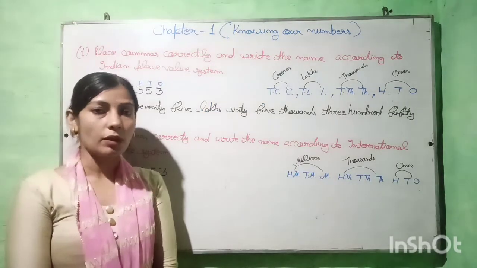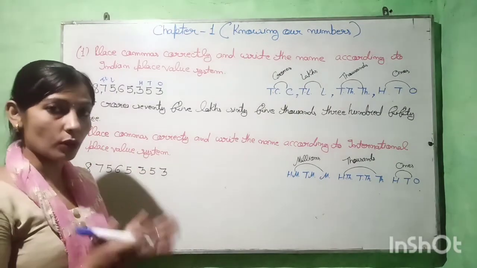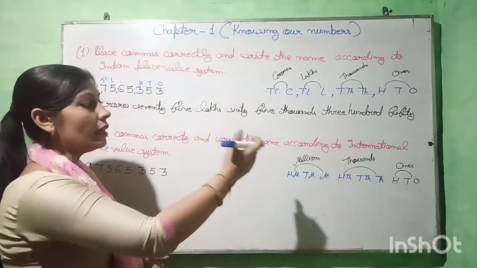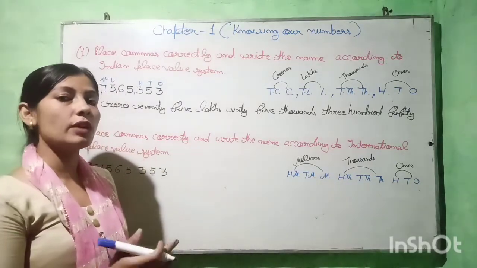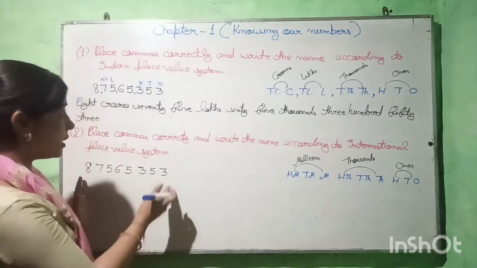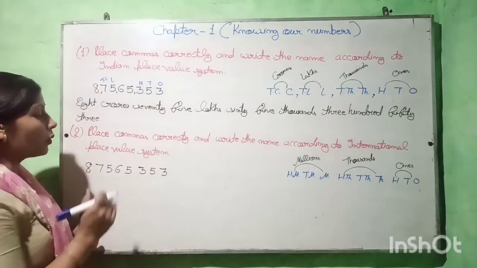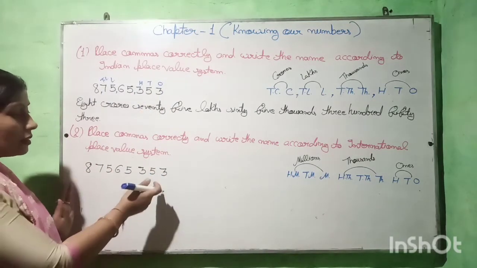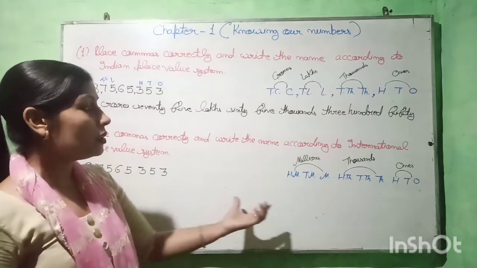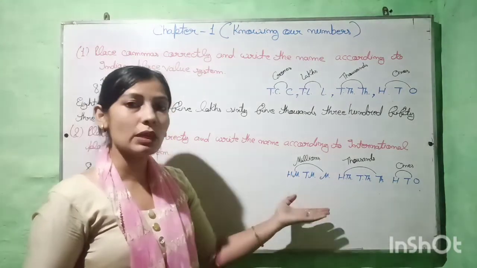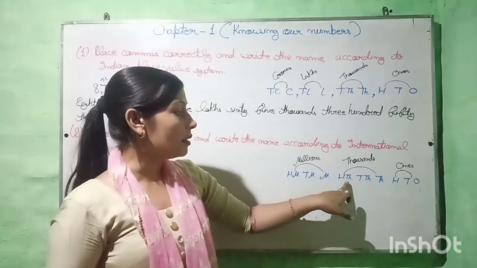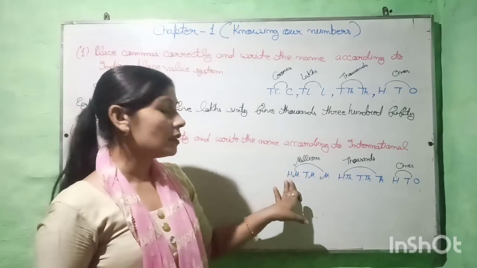Now students, let us take one more example. Here also we have to put the commas and write the name, but here we put the commas according to the international place value system, and then write the name of this number according to the international place value system. Let us take the same number. In the international place value system, we have these places: ones, tens, hundred, thousands, 10,000s, 100,000s, million, 10 millions, 100 millions.